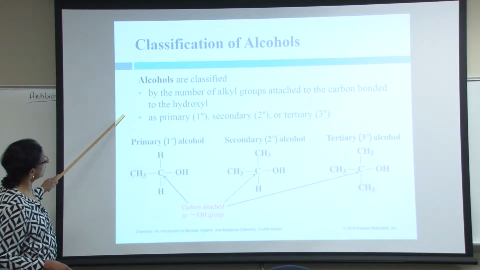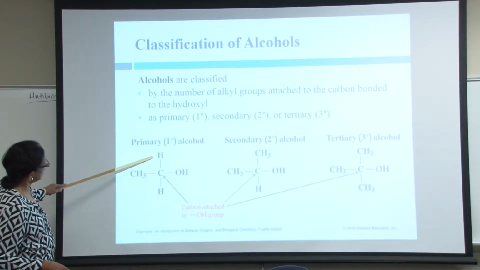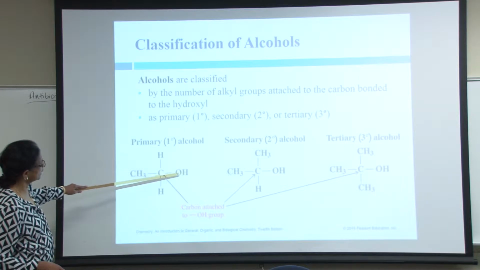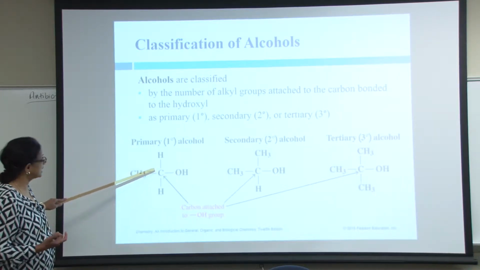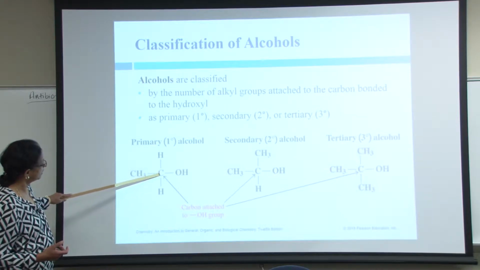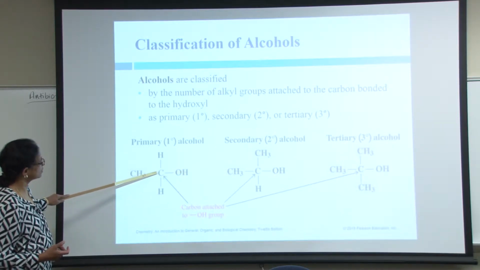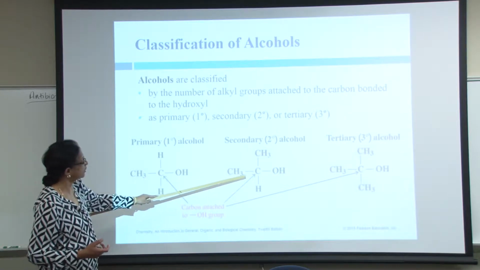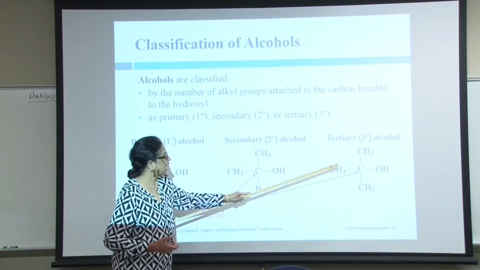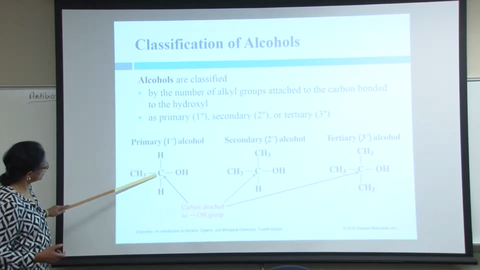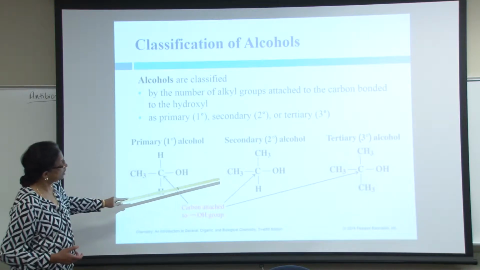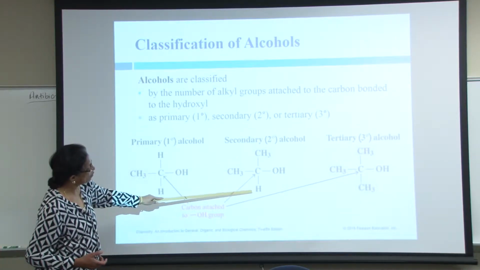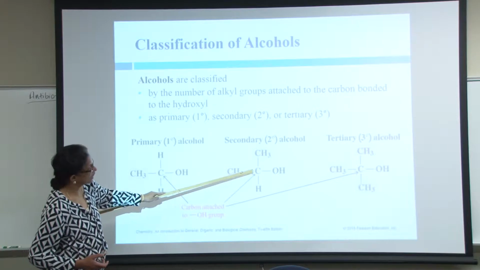And they are classified by the number of hydrogens attached to the carbon which is connected to the hydroxyl. So to differentiate or classify, we have to pick the carbon connected to the hydroxyl group. This is the carbon in all three cases which is connected to the hydroxyl group. So this carbon is connected to 2 hydrogens and a methyl. This is primary. 2 methyl and 1 hydrogen, secondary.